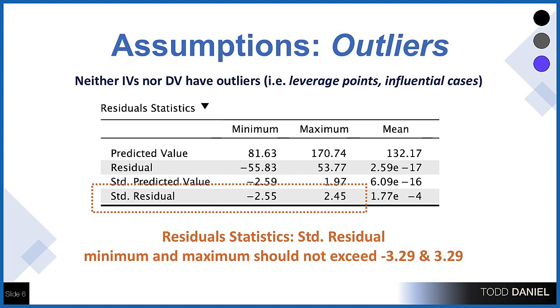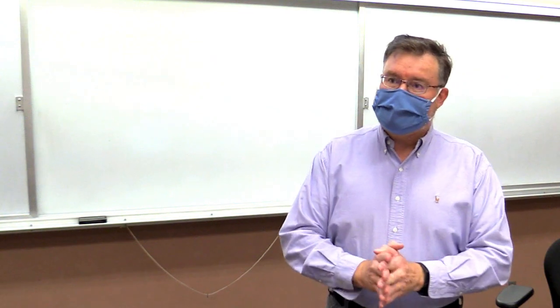These are like z-scores. So if they are too far away from 0, that tells us that we have an influential case or an outlier we'd want to address. So the numbers that we're looking for here are negative 3.29 and positive 3.29. As long as our minimum and maximum standardized residuals are within those boundaries, then we don't have any outliers that we need to worry about. So, assumptions for outliers: check your standardized residuals.